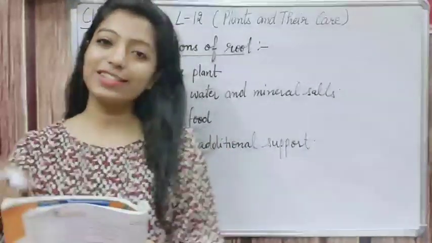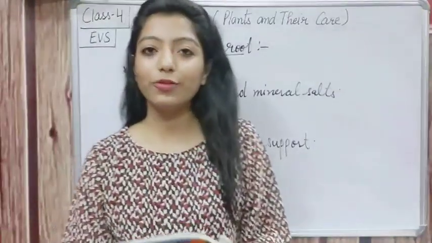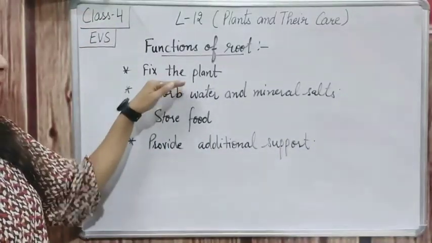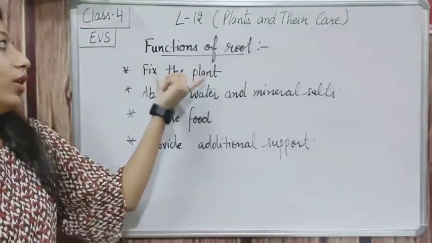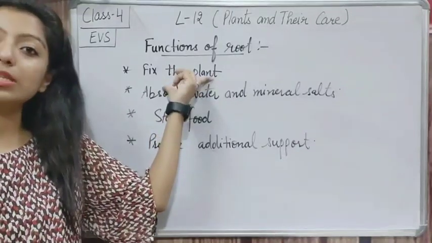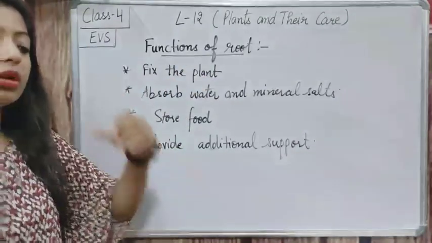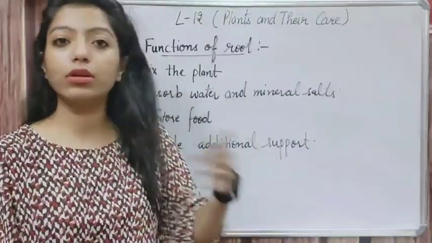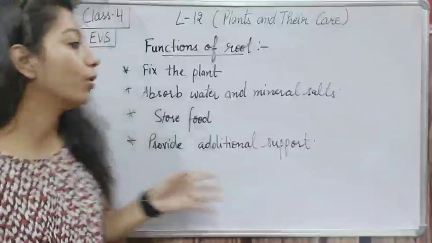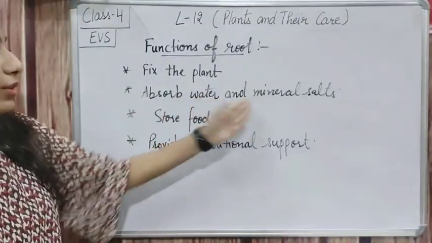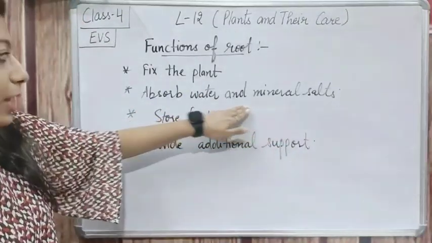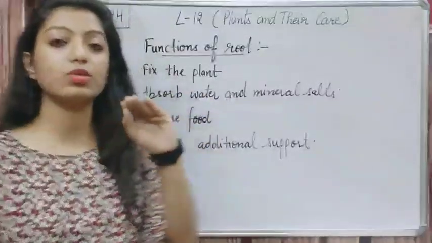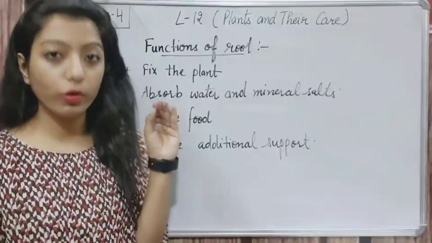Okay students, now let's learn about the functions of root. So what are the functions of root? See, it helps us in many ways. It fixes the plants. First function of root is that roots fix the plant firmly. Plant को ground के अंदर fix कर देते हैं. It cannot fall down with a heavy wind or storm. And then second is to absorb water and mineral salts. Roots help the plants by absorbing water and mineral salts. It is very important for the growth of the plant.